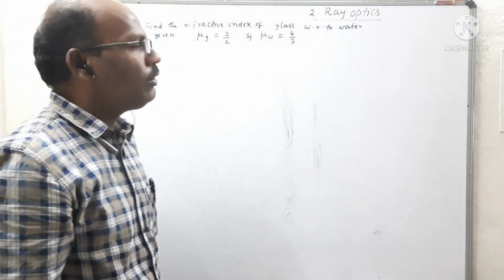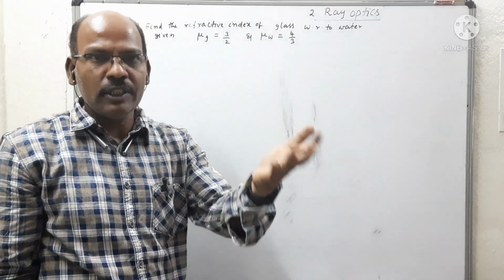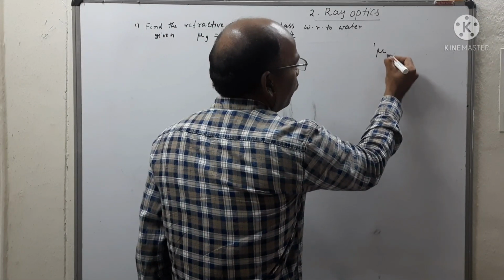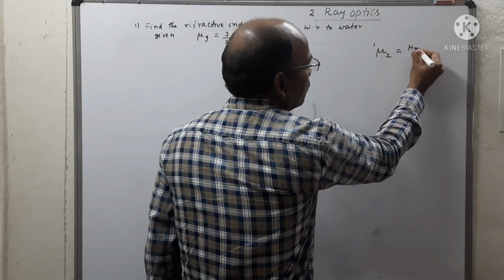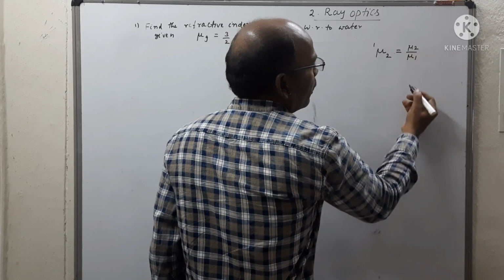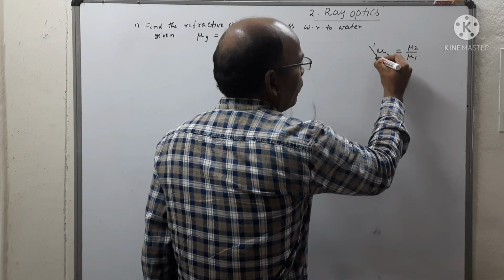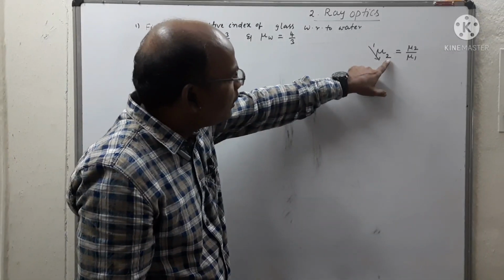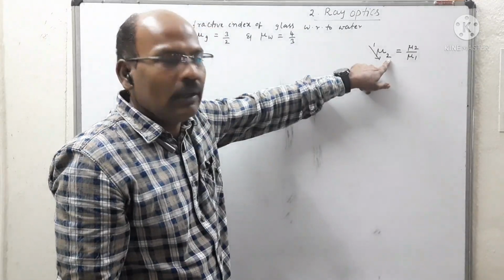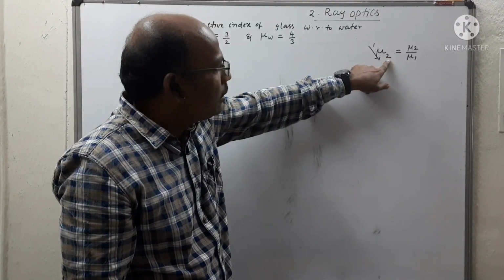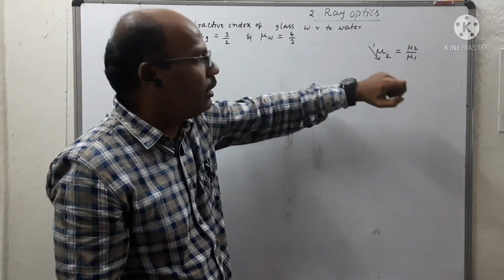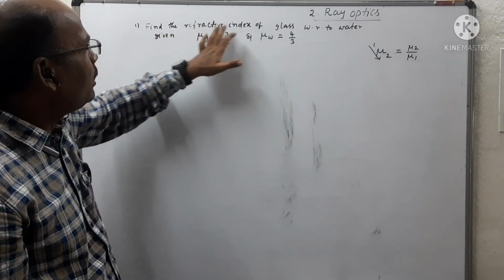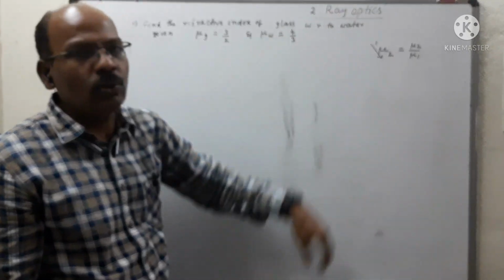We know the relative refractive index of one medium with respect to another: when light travels from 1 to 2, this is mu2 by mu1. So light travels from 1 to 2, and this is the relative refractive index of the second medium with respect to the first one, mu2 by mu1. Similarly, we find the refractive index of glass with respect to water.